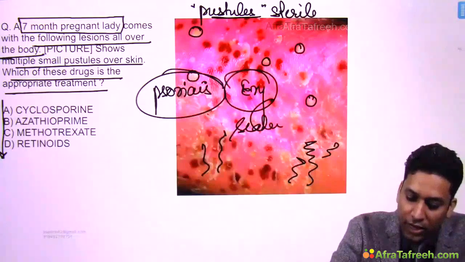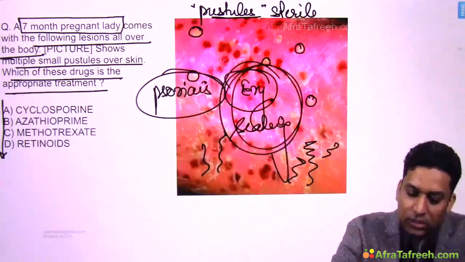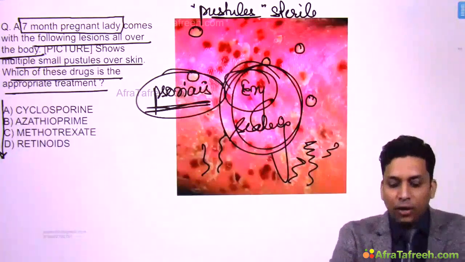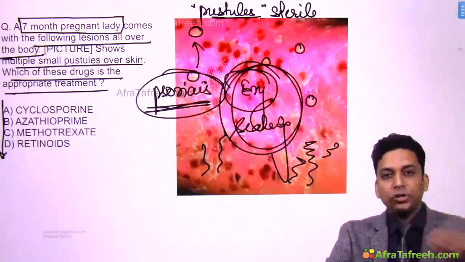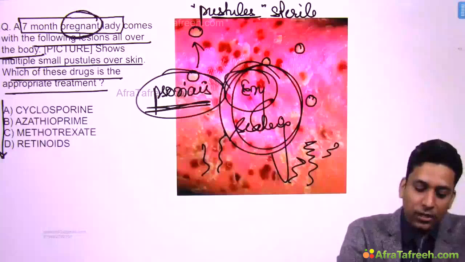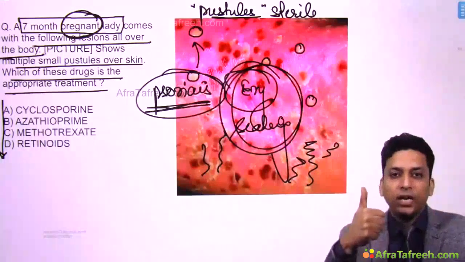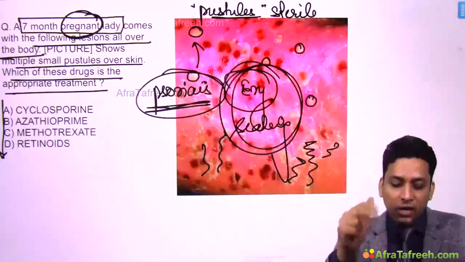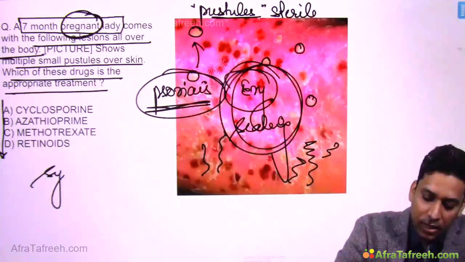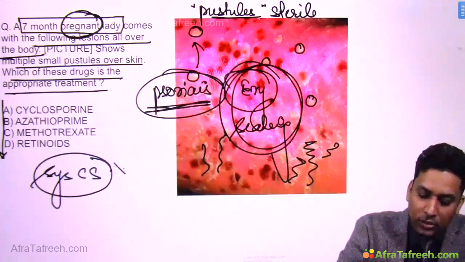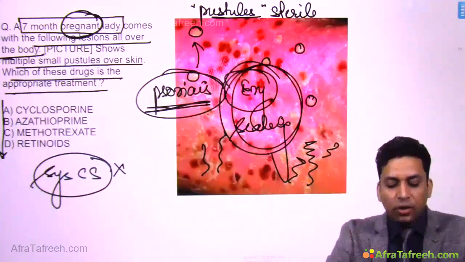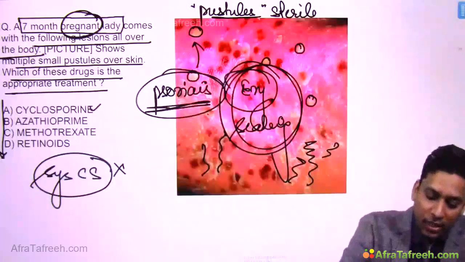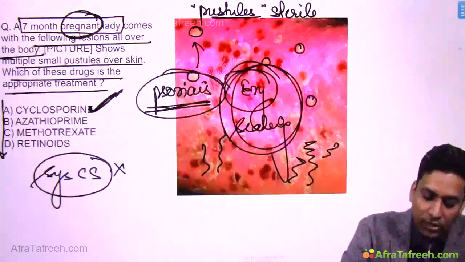So whenever you find erythematous lesions with silvery white scaling, you should think of psoriasis, and because pustules are present, this is pustular psoriasis and the patient is pregnant. So the examiner is talking about impetigo herpetiformis, that is pustular psoriasis of pregnancy. I told you the drug of choice is systemic corticosteroids, but that is not there in the options. I told you if it is not there, what to choose? Cyclosporin. Then cyclosporin becomes the answer.